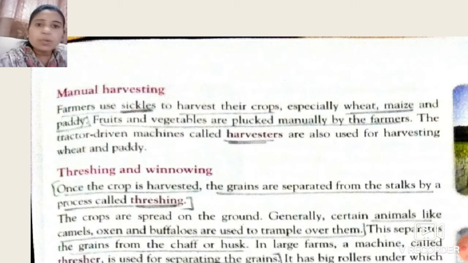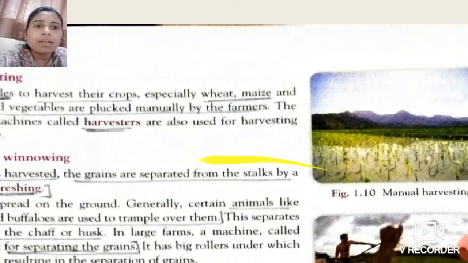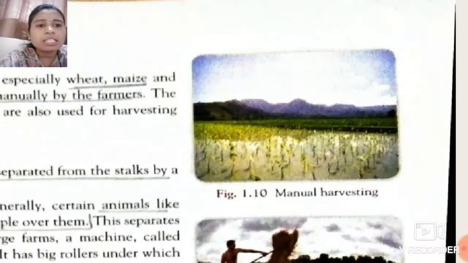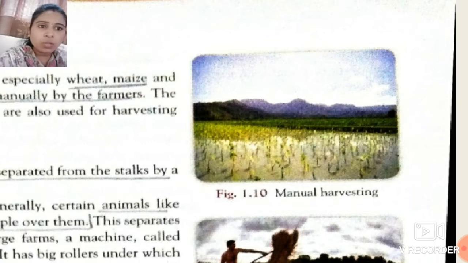There are certain fruits and vegetables that are plucked manually by the farmers, which means they are plucked by hand. They are uprooted. Okay students, so fruits and vegetables are plucked manually by the farmers. See, this is manual harvesting. Suppose this is our crop. After maturation of the crop, we can easily cut it manually, by using sickles or by our hands.